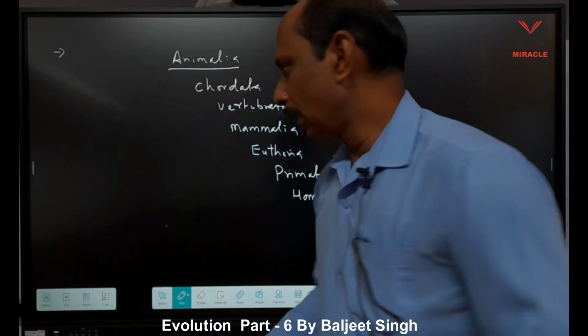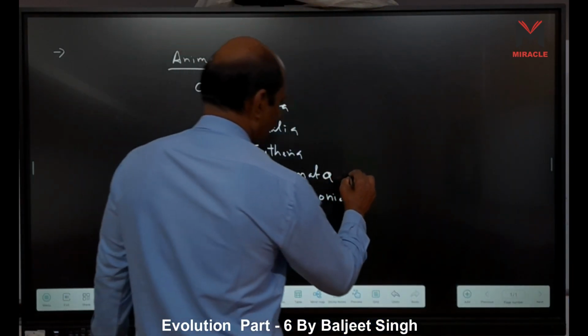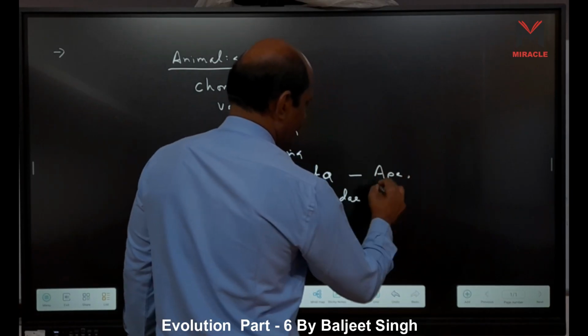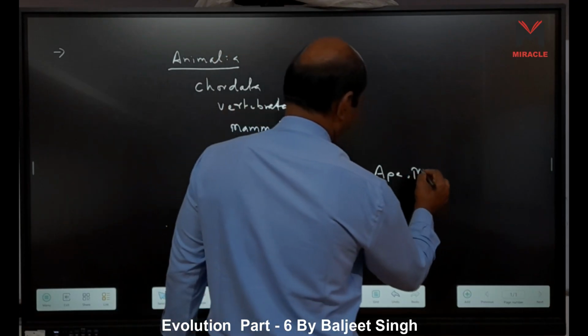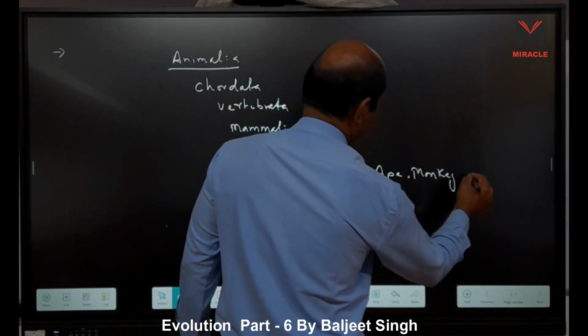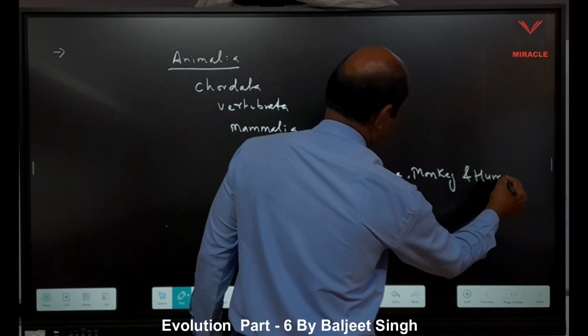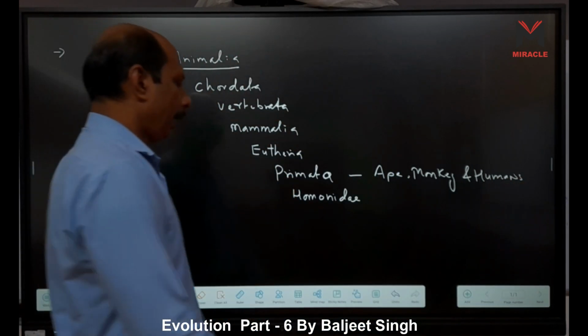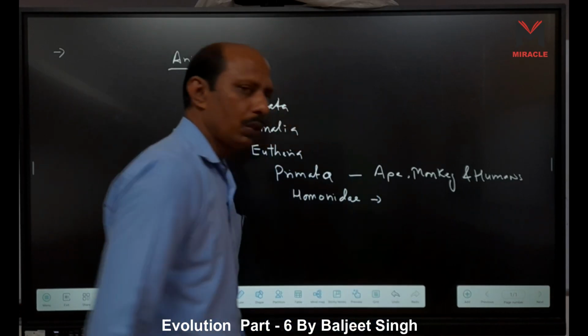Primate means we have three things: ape, monkey, and humans, who come in primates. Hominidae is mainly for humans.